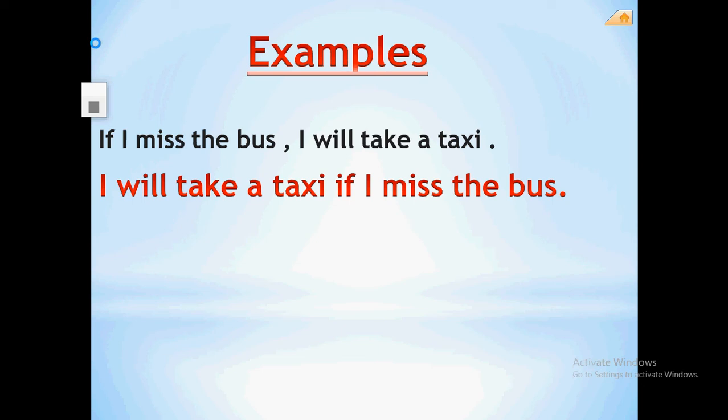That's good. This means that you can start with part number one or part number two. Part number one here is if I miss the bus. Part number two, I'll take a taxi. In the second sentence, he started with part number two: I'll take a taxi if I miss the bus.